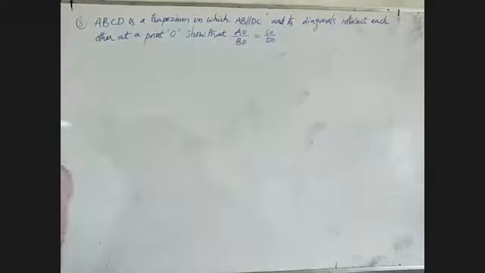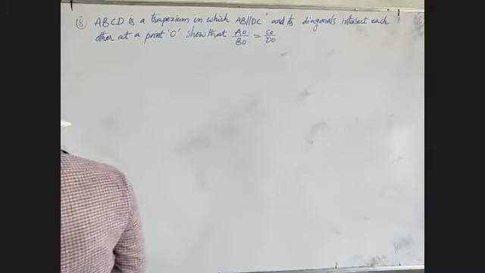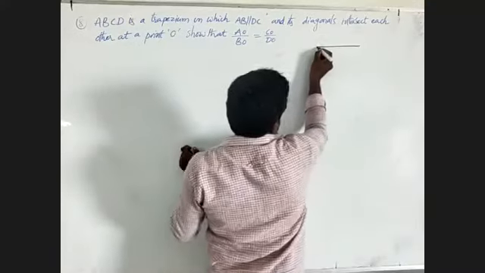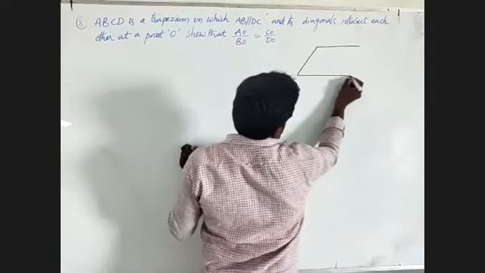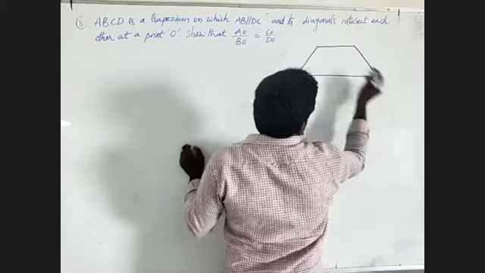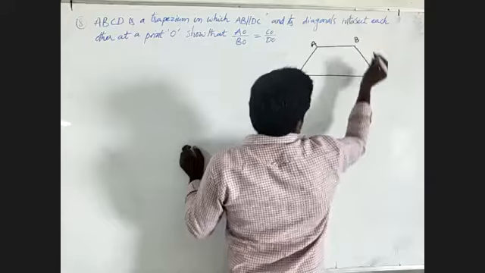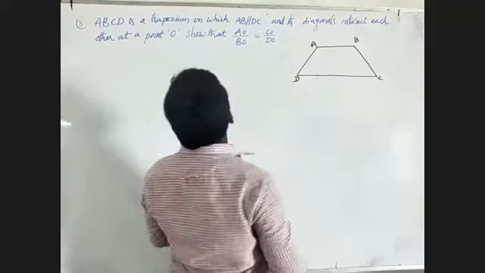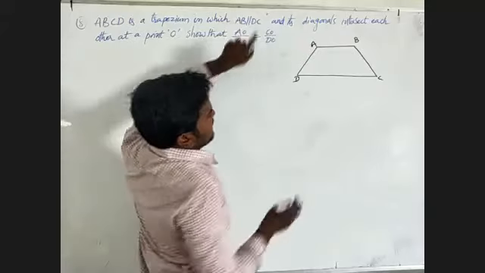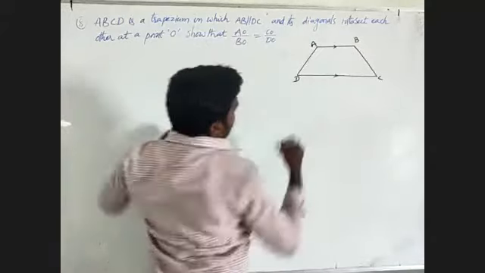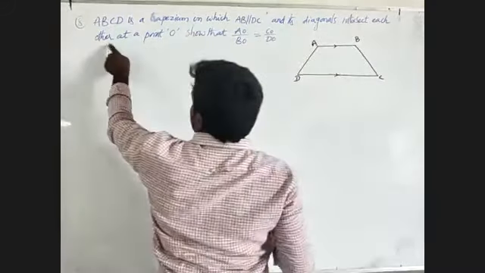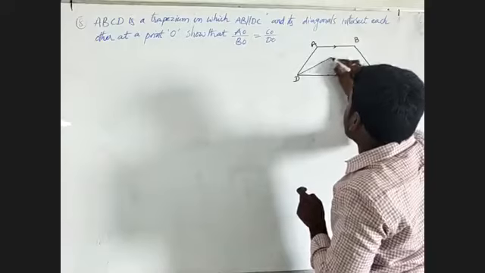First I will draw a trapezium figure. Name it as A, B, C, D. ABCD is a trapezium in which AB is parallel to DC, and its diagonals intersect each other at a point O. I will draw the diagonals.